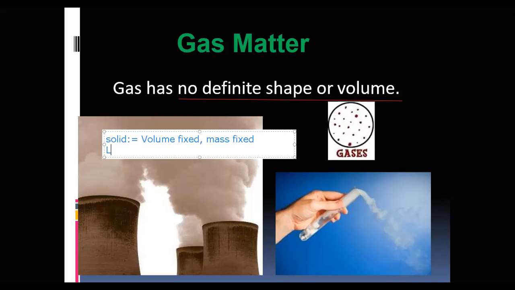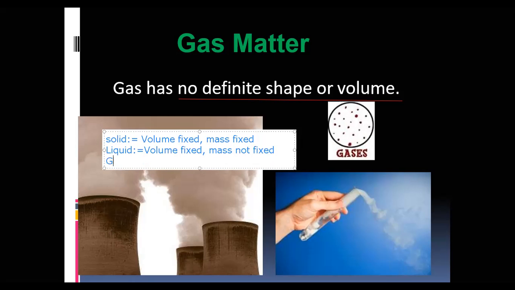Then liquid, volume fixed, but mass not fixed. Gas, in gas, volume not fixed and mass also not fixed.